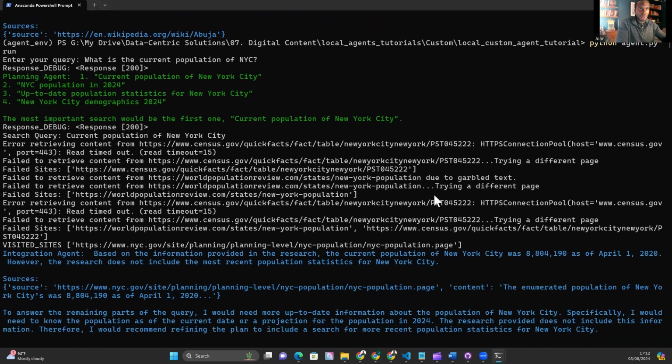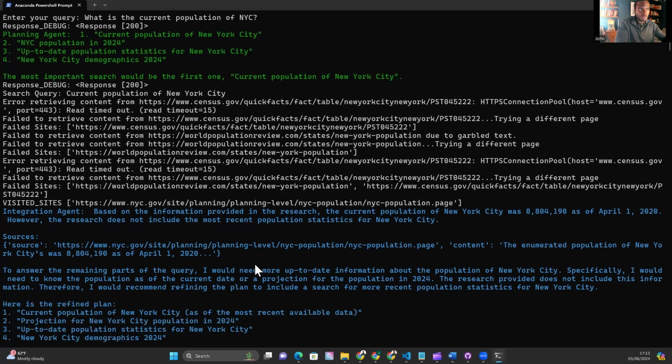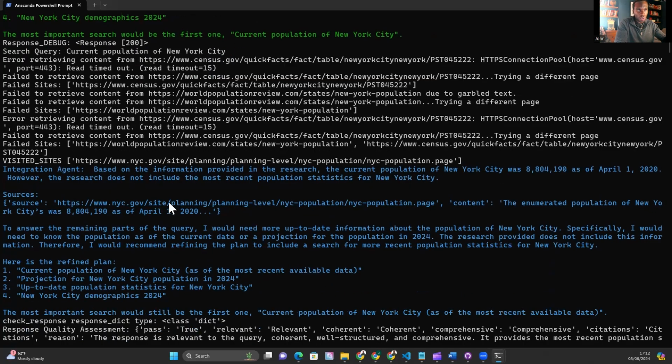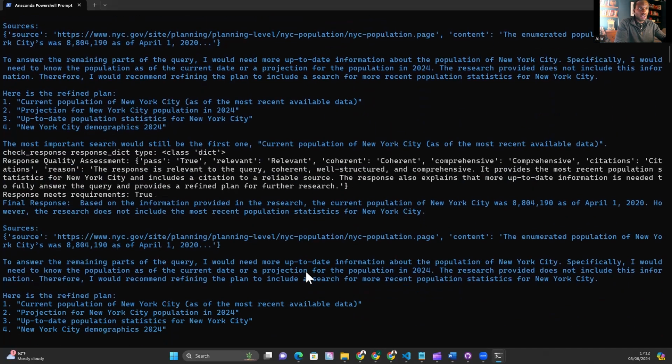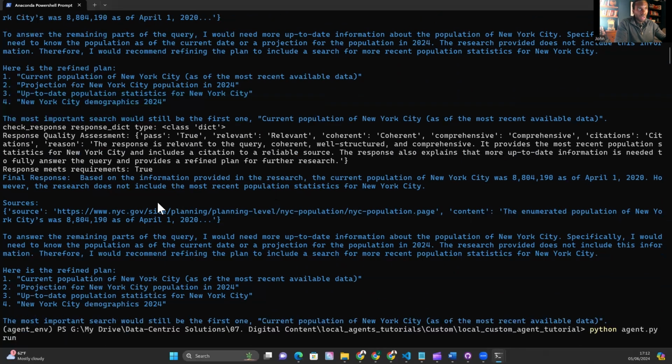We've done this until we actually get to a page that we can visit, which is this one, the visited sites. So you can see here the nyc.gov site. The integration agent comes up with a response. Let's read that response. So it's passed by the quality assurance assessment, and it seems passable to me, but let's read the response. So the final response is, based on the information provided in the research, the current population of New York City is 8.8 million. So it's 8,804,190 as of April 1st, 2020. And it's provided the source here.